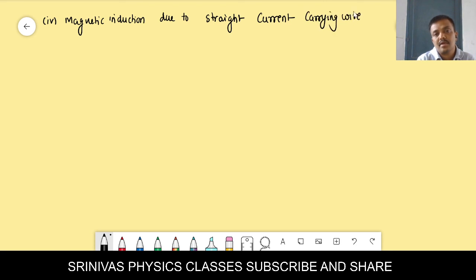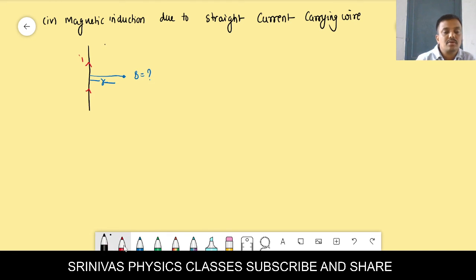Right. For that you see this is the situation. This is a wire. It carries some current, that current is I. And now at a perpendicular distance r, I want the magnetic induction here.